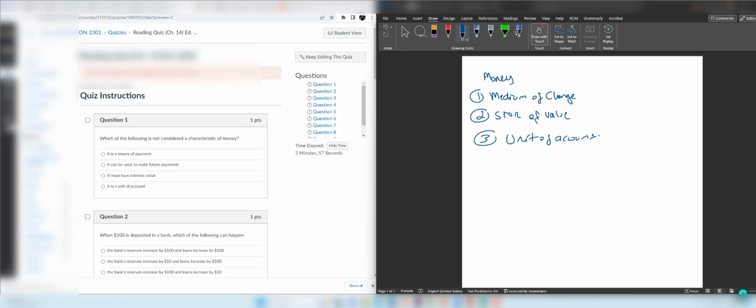Which of the following is not considered a characteristic of money? First one, it's a medium of exchange, so it's a means of payment. Second, it's a store of value, therefore it can be used to make future payments. And we also say that money measures the value, therefore it's a unit of account. But the option that says it must have intrinsic value is not correct. The reason is very simple.